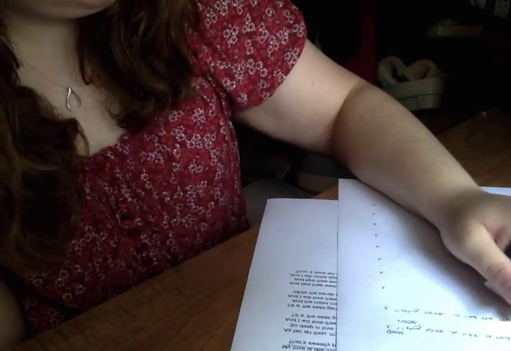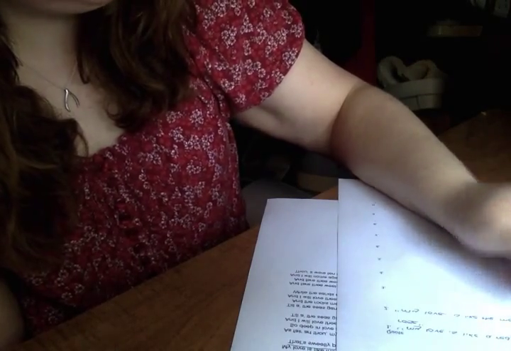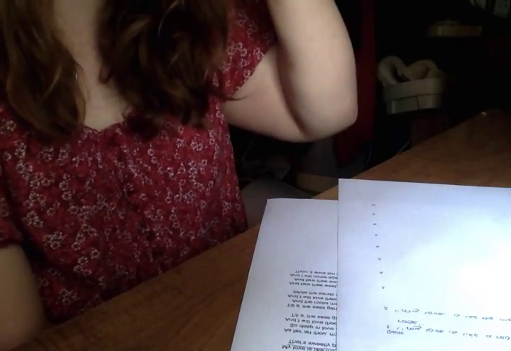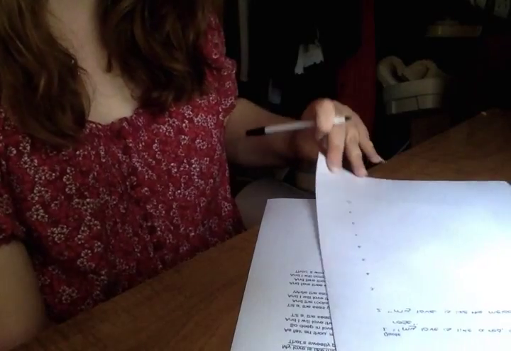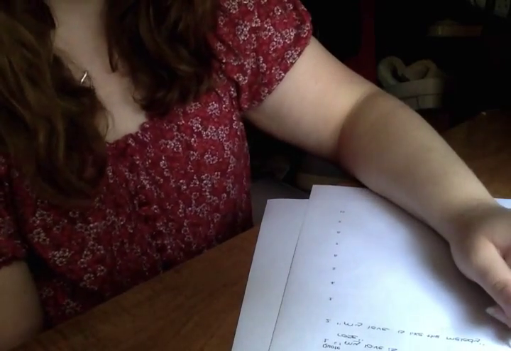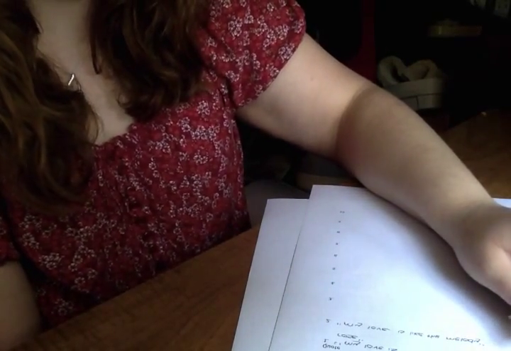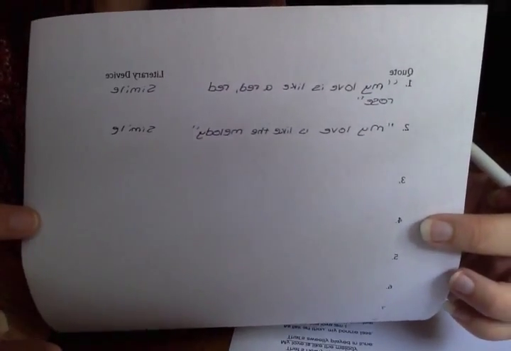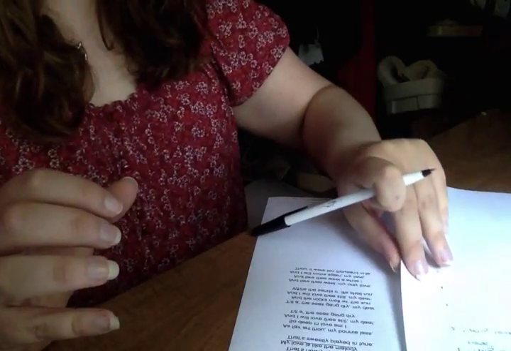And again, in my head, I'm going, okay, so it's a comparison, and it is using like or as, so it must be a simile. And again, I'm going to write down simile in the literary device column. So now my graphic organizer is getting filled out nicely, and I will continue with the poem.